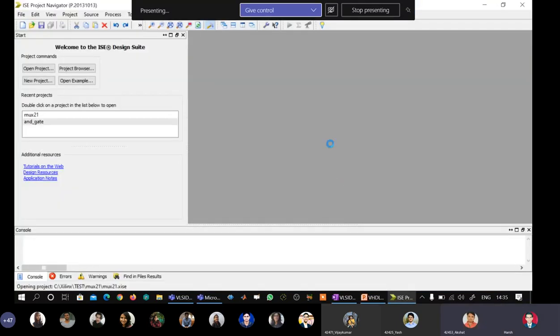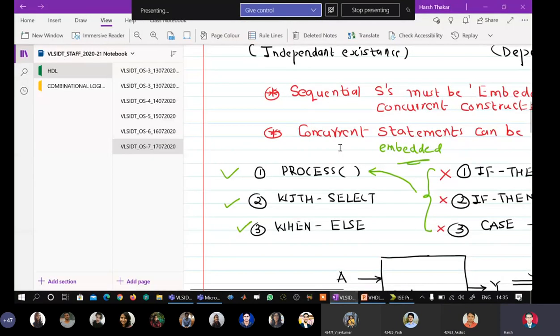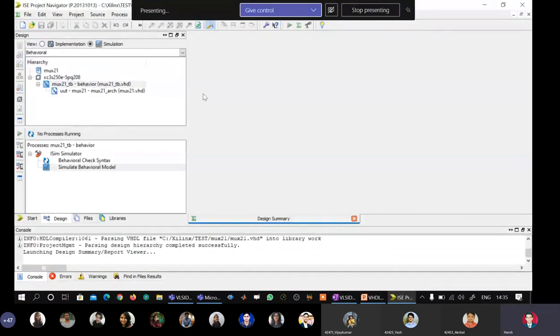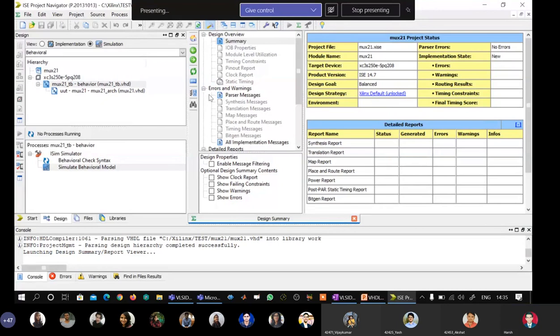Okay, so now we will write the entire VHDL model in ISE, what we wrote here. Whatever we have written here, we will write here. So is my ISE screen visible? Yes, sir. Okay, fine. My screen is visible. Okay. So now what I will do